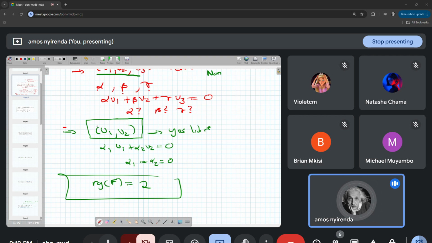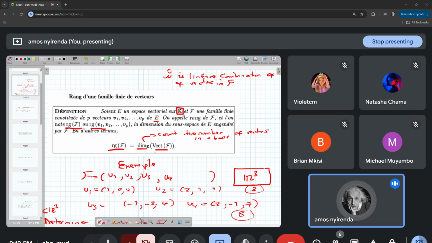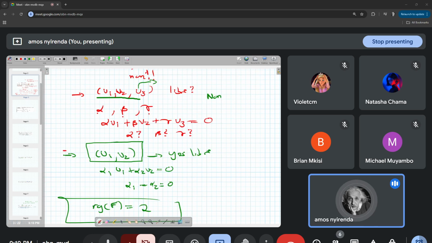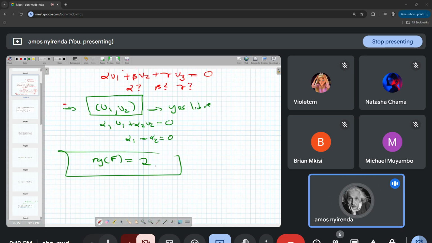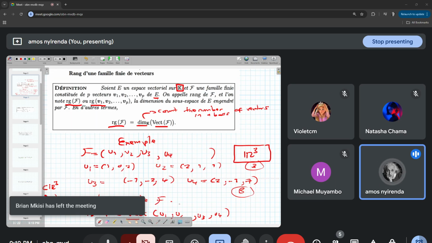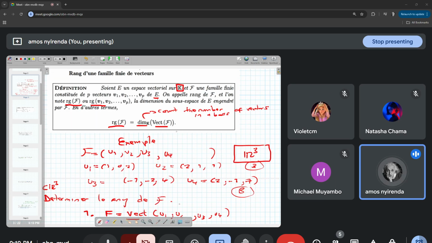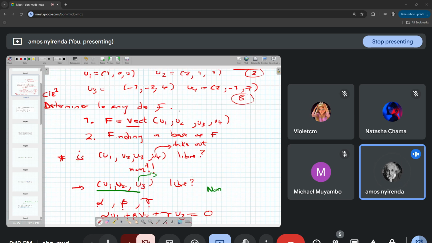Look, here we're not talking about the dimension, we're talking about le rang. Le rang, c'est la dimension du vecteur. So this has nothing to do with the dimension of R3. This value 2 here is not indicating the dimension of R3. No, it is indicating the dimension of le sous-espace engendré by this family of vectors, which is F, that we have here.